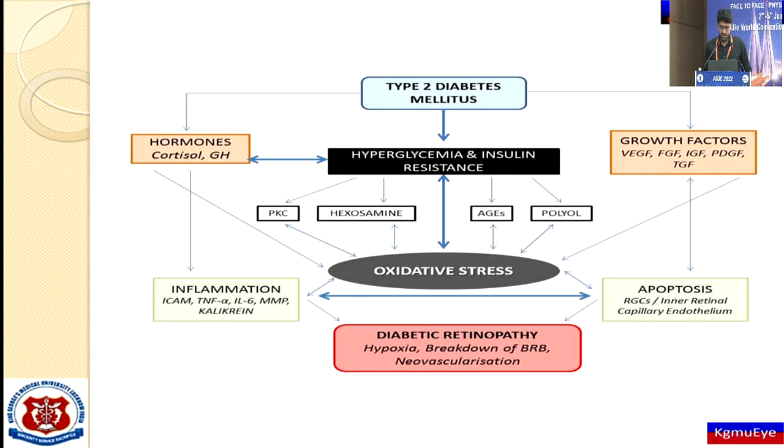In patients with type 2 diabetes mellitus, hyperglycemia and insulin resistance leads to oxidative stress, which causes inflammation and apoptosis of retinal ganglion cells and inner retinal capillary endothelium, which leads to changes of diabetic retinopathy. Hyperglycemia and insulin resistance is governed by hormones like cortisol and growth hormones, and apoptosis mediated through growth factors like VEGF.